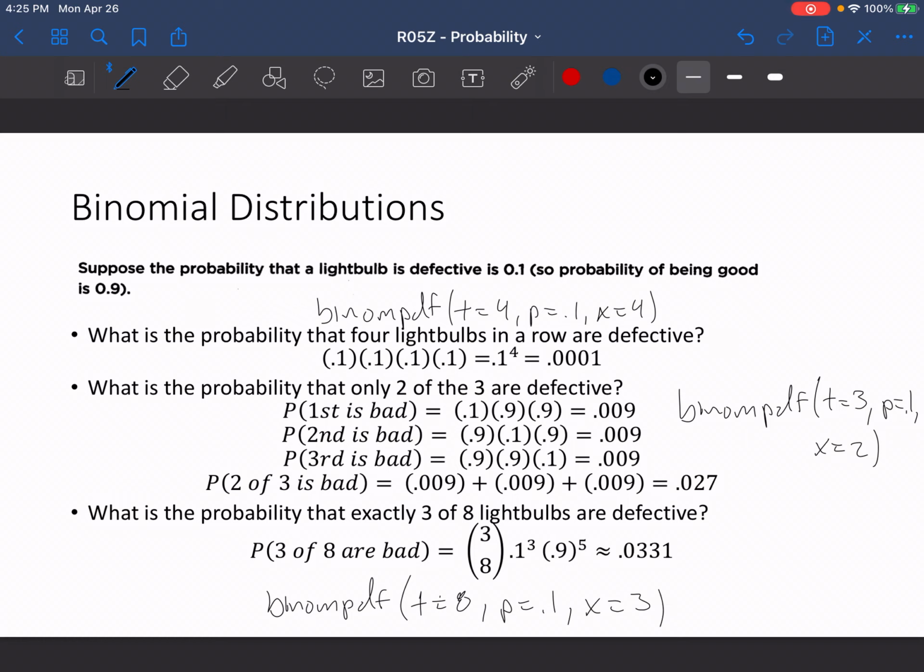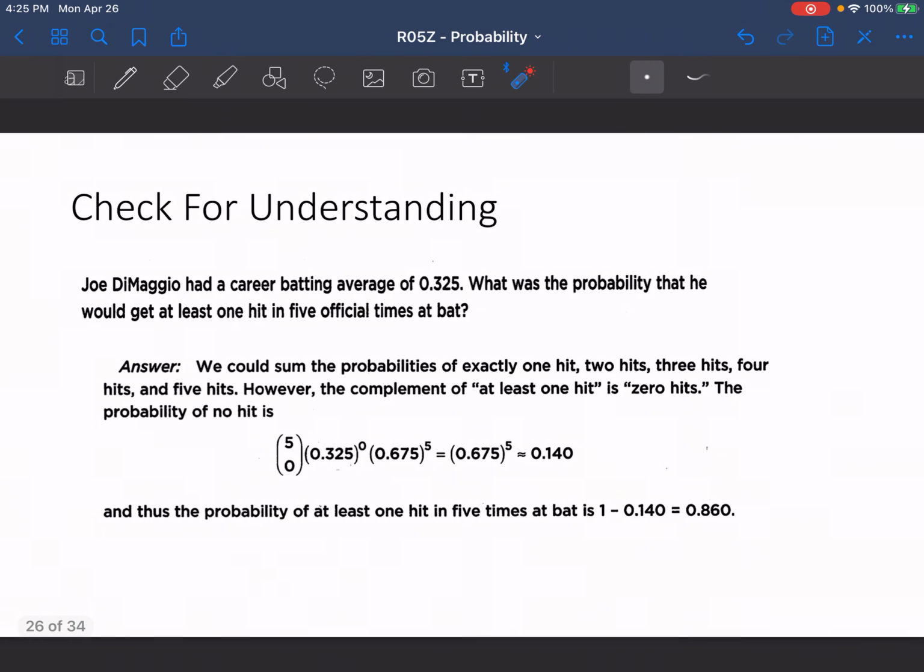And so from that, we could find the probability that 3 of the 8 are going to be bad, which is 0.0331. So you use binomial PDF when you know exactly how many successes you actually have out of the total number of trials. Okay?